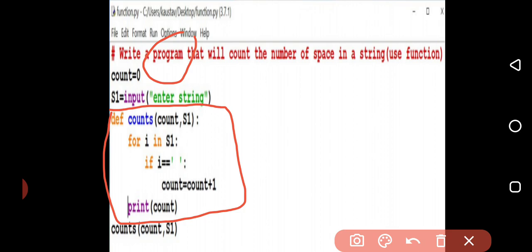So if this type of question is there, you have to think about that. The declaration, the initialization, or taking the inputs, everything has been done. You only have to write the function and pass the variables. Maybe it is a string, maybe it is a list, as a parameter. Okay, if the question is like that, you have to write this portion only.